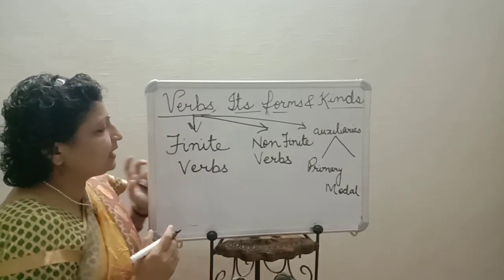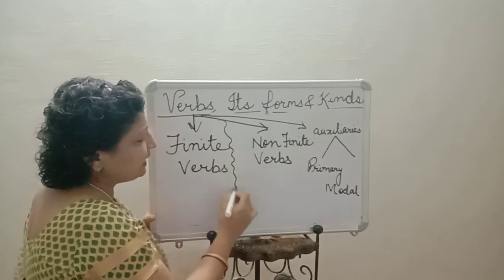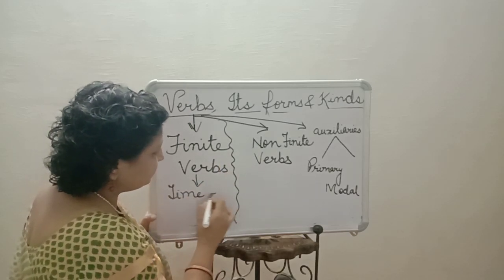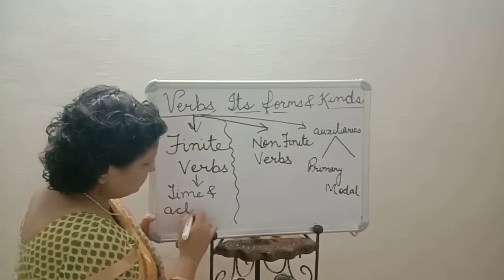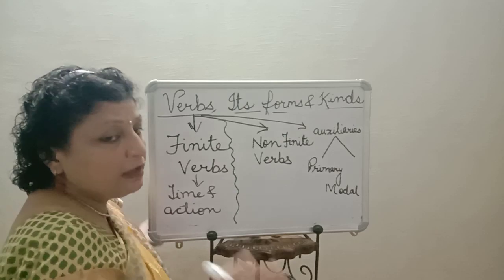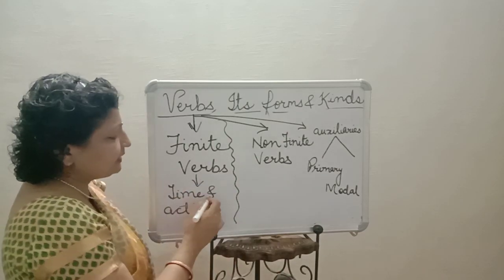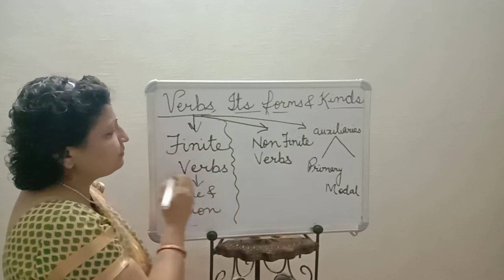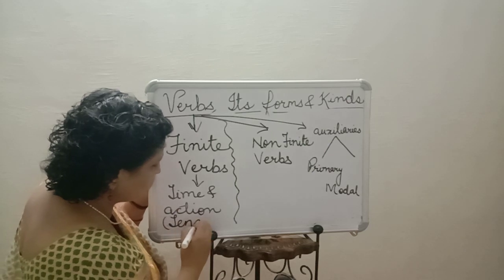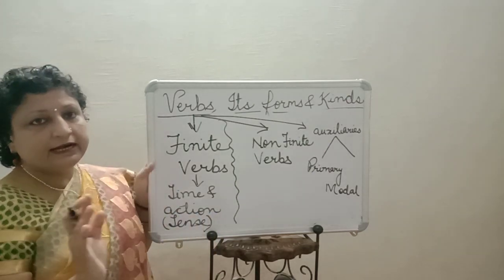So now we come to finite verbs. When it is limited by time and action, when time and action is told, when the action was done, when will it be done. So all these things are limited by time and action. So these are finite verbs. All the forms of the tense tell about the finite verbs.